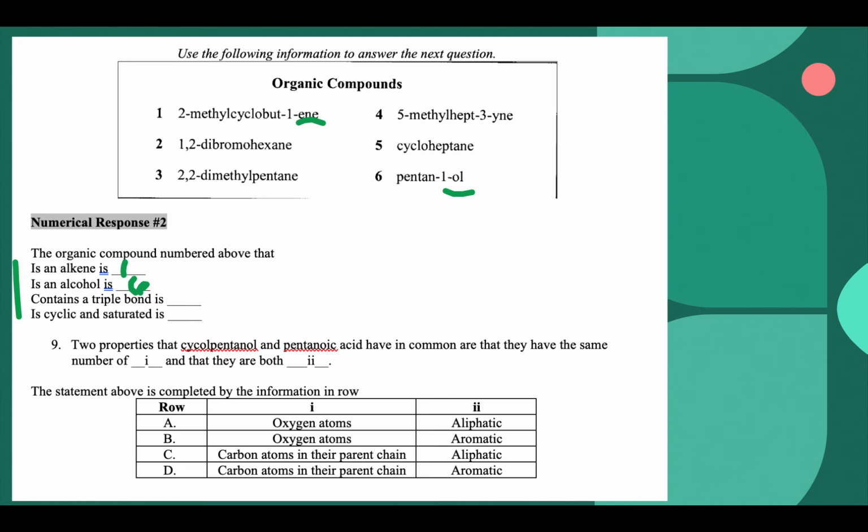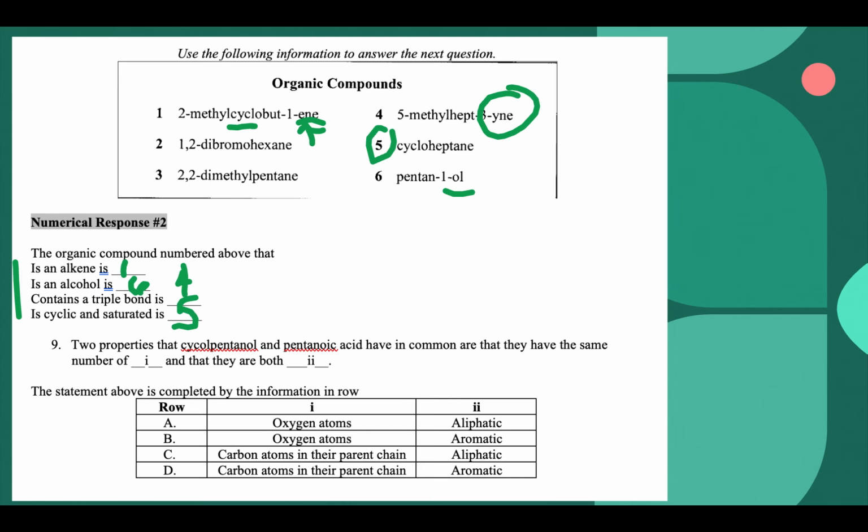YNE is what it ends in if it has a triple bond. And then cyclic means you need to see the word cyclo. And saturated means that we have all single bonds. So that can't be number 1 because it is cyclic, but it's not ending in ane. So then the other option is number 5, where we have cyclic and only single bonds.